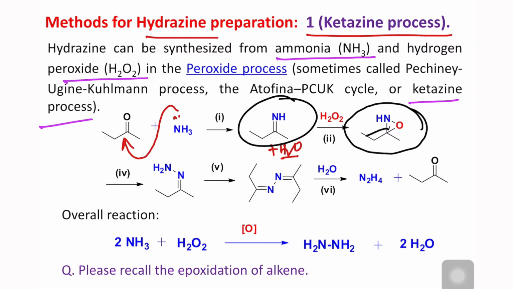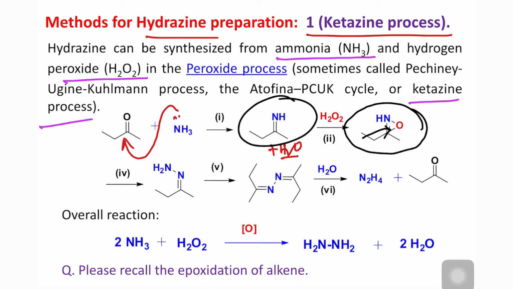By the way, it is a single bond compound, meaning NH, this is O. So in the next step, this will rearrange itself and produce the corresponding hydrazone derivative. You can consider it a Schiff base product of hydrazine. And since it's more nucleophilic, there is another free NH2, so consequently it can instantly react with another molecule of ketone present in the reaction medium and produce this hydrazone derivative.